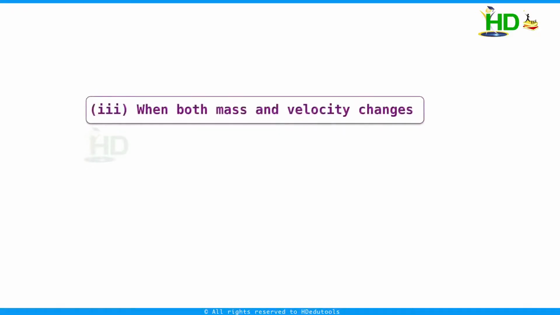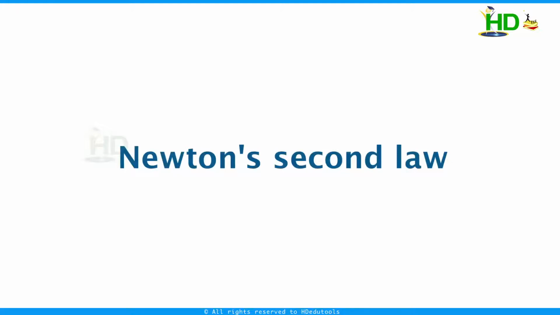If both mass and velocity are varying, in that case we have to write force is equal to M into delta V by delta T plus V delta M by delta T. This term is due to variation of velocity and this term is due to variation of mass. This is Newton's second law of motion.